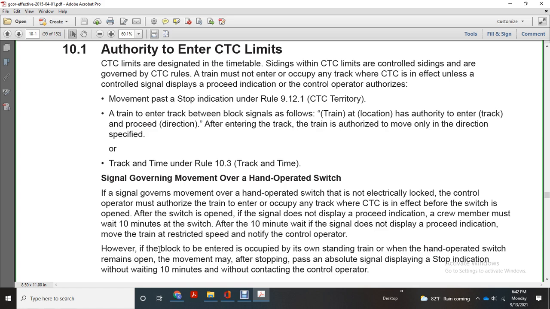the crew must wait 10 minutes after the switch is opened. After 10 minutes of waiting, if the signal does not display a proceed indication, the train may move at restricted speed when notified by the control operator. However, the block may be entered with an occupying outstanding train.